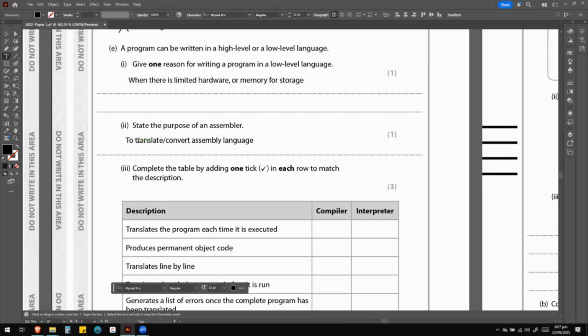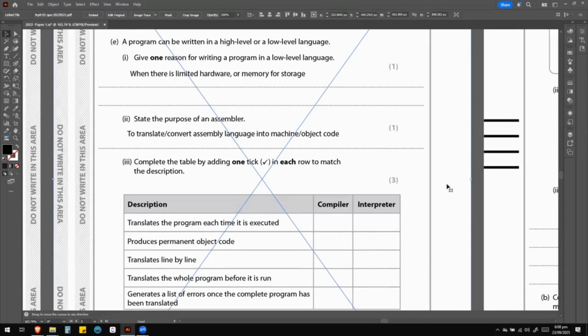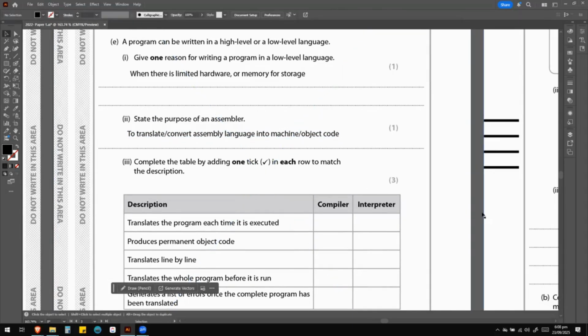You can use either of the words, to translate or convert an assembly language into machine code, or you could also say object code. Remember object code? So machine code or object code. That should give you the point, and this is the perfect answer for this question.